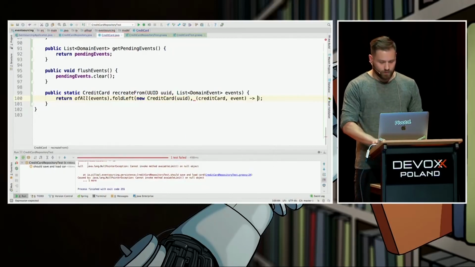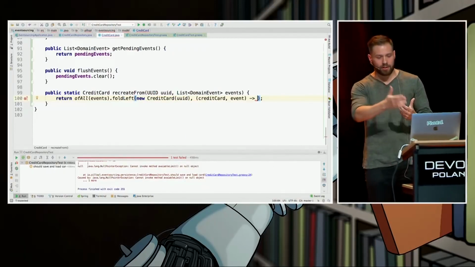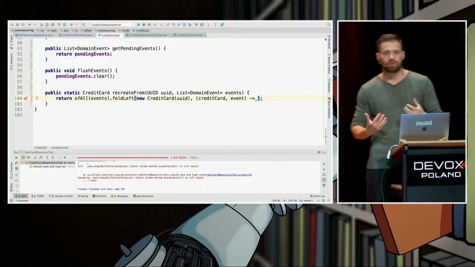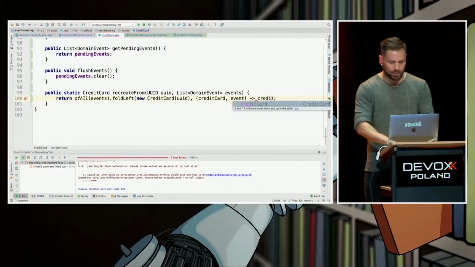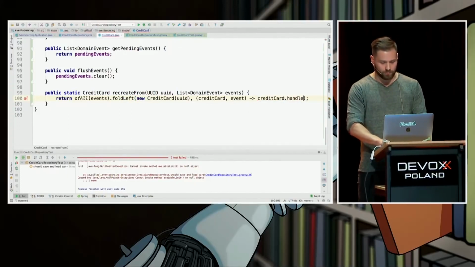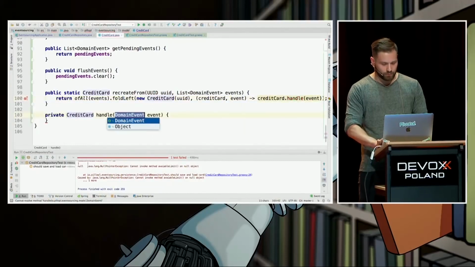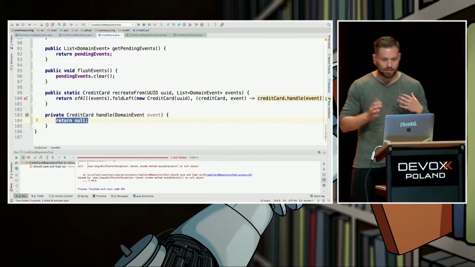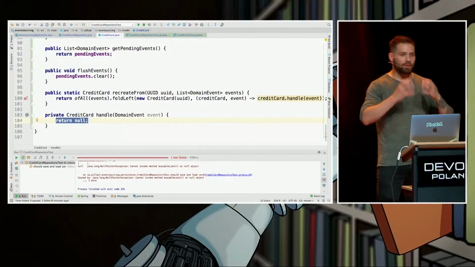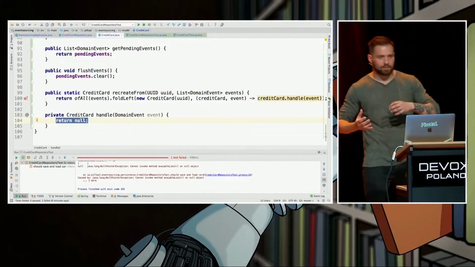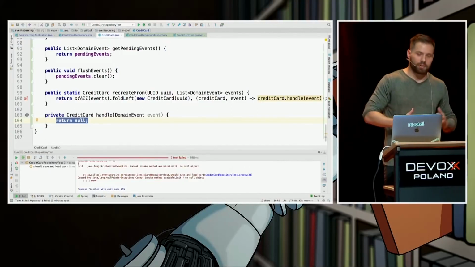And now, here goes the lambda. Credit card event, how do we mutate based on this event? So let's write a method called handle event. We have to create this method. And the signature of this method tells it all. It's a method on a credit card which takes event as an argument and returns credit card.